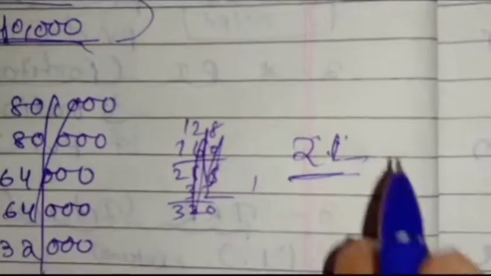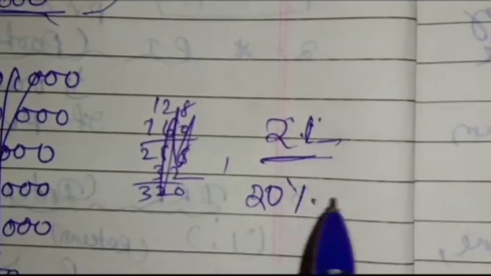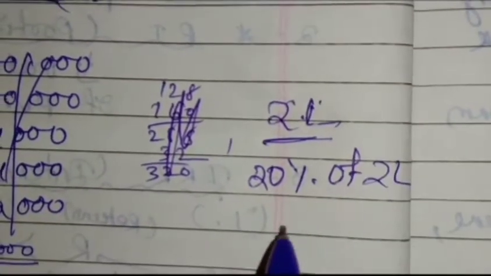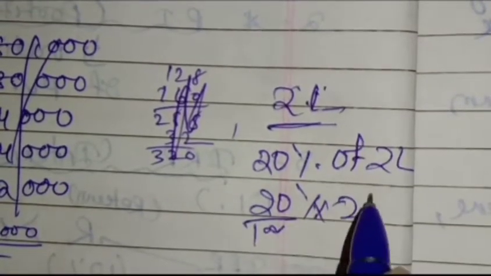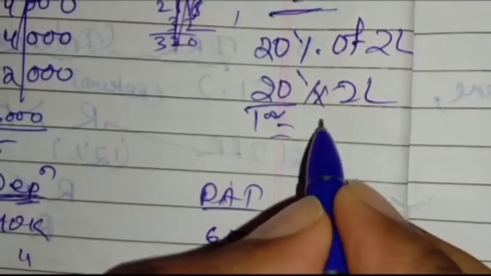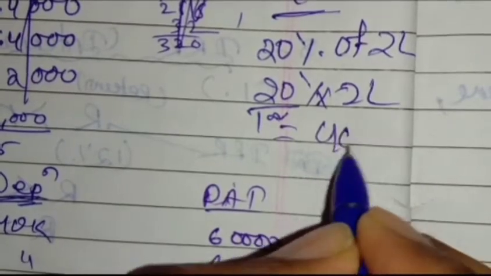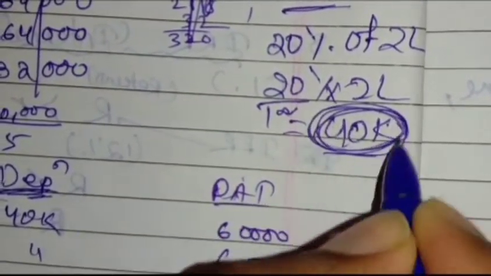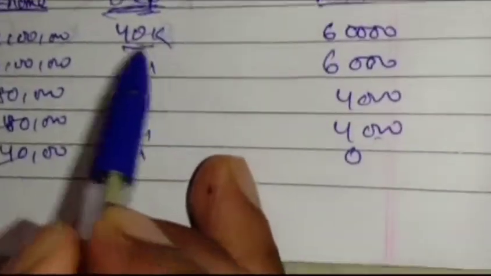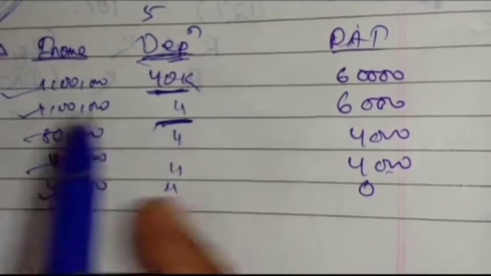Depreciation is 20%, that means 20% of 2 lakh, or 20 by 100 into 2 lakhs, that is 40,000. You give depreciation of 40,000 each year, because with SLM it is an equal amount every year.